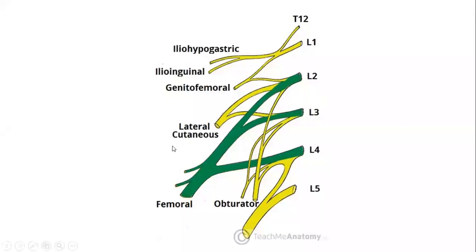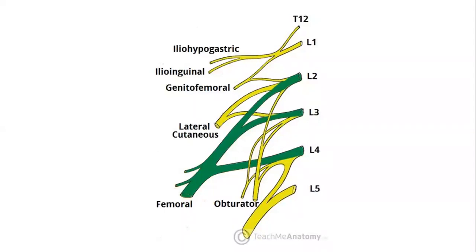Next nerve is the ilioinguinal nerve, sharing the same root value L1 as that of iliohypogastric nerve. It follows a similar course in the upper part with the iliohypogastric nerve till it reaches the iliac crest, where it pierces the lateral abdominal wall and runs medially at the level of inguinal ligament.